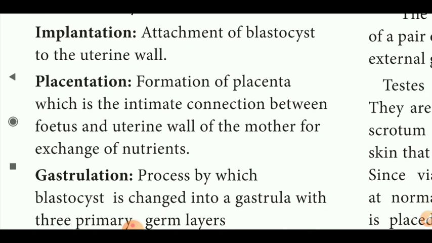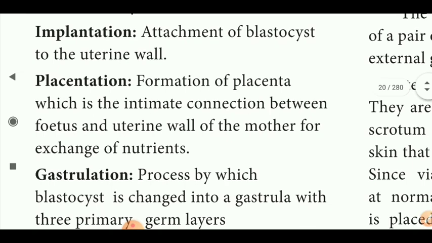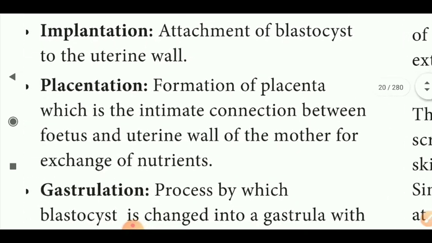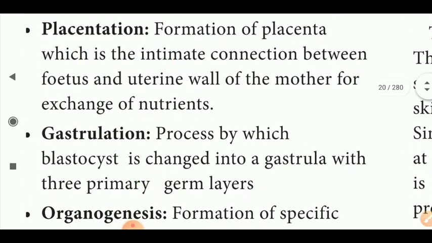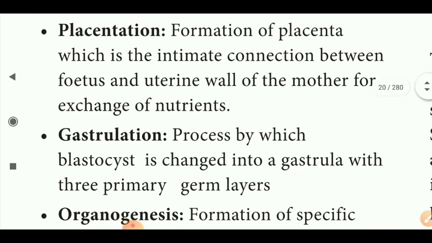Next it leads to the process of implantation. The blastocyst attaches to the uterine wall, and that is called implantation. Next is placentation. What is the meaning of placentation? It is the formation of the placenta between the fetus and the uterine wall of the mother. What is the purpose of placenta formation? It is for the exchange of nutrients.